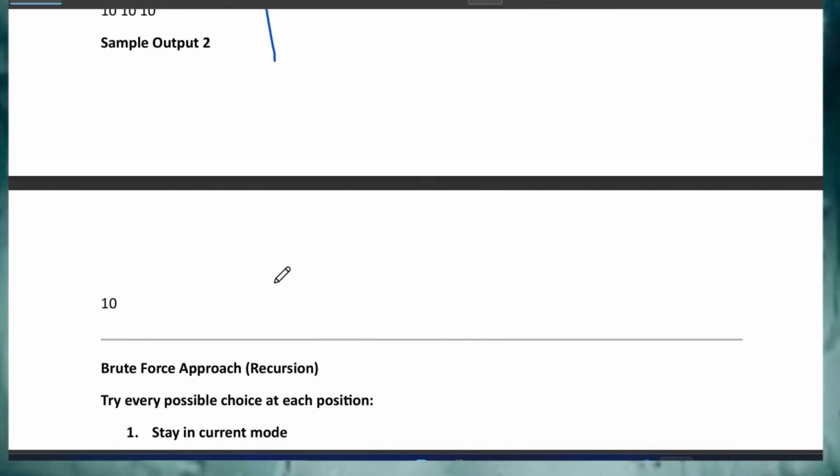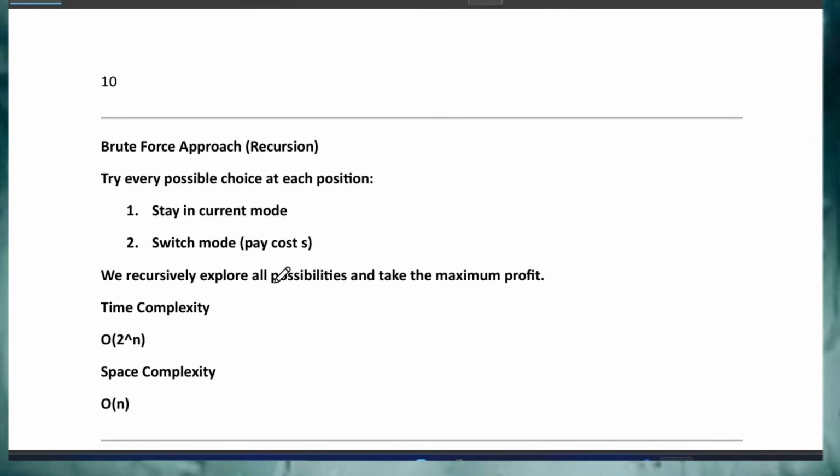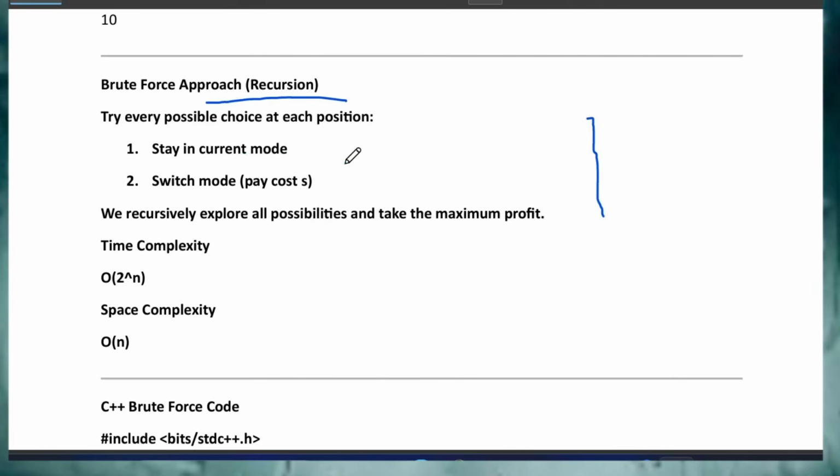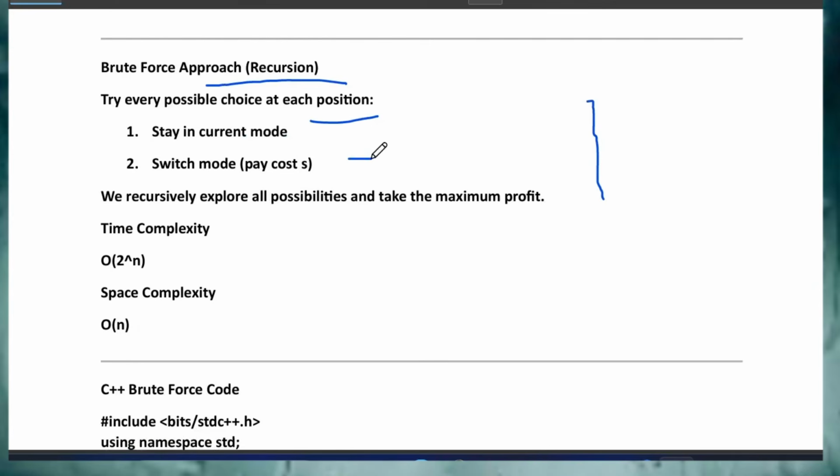Now let me discuss the brute force solution. Brute force here is quite easy. You have to keep in mind the recursion approach, and in the recursion approach you have to handle the edge cases too. First think about the base cases, then come up with the recursive approach or simply the recursive code. So what I'm going to do here is try every possible choice at each position: first, stay in the current mode, and second, switch mode. These are the two logics I'm going to use in the recursion.